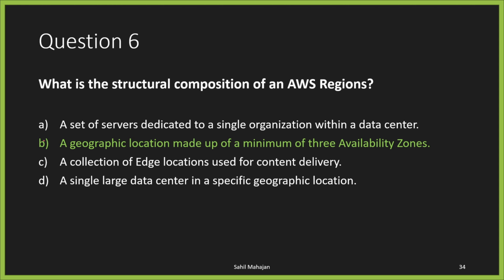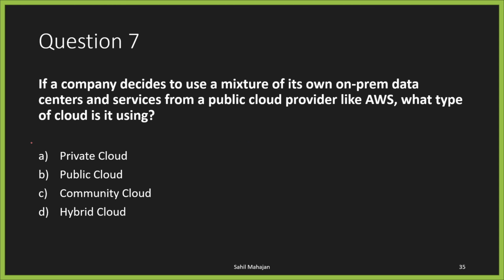As you guys can see, option B is correct. Moving on to question 7. If a company decides to use a mixture of its own on-prem data centers and services from a public cloud provider like AWS, what type of cloud is it using? Let's give you guys a couple of seconds.